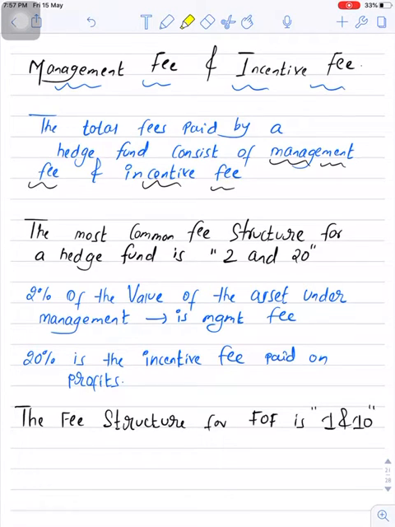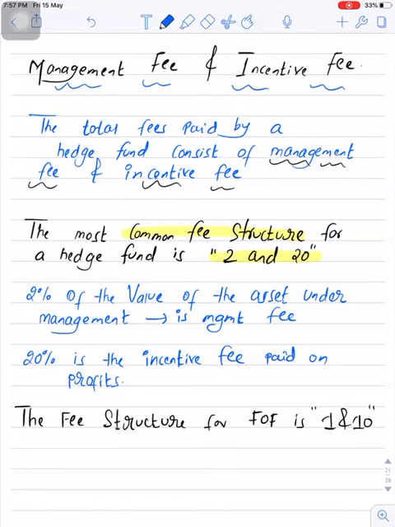The total fees paid by a hedge fund consists of management fee and incentive fee. So here is the most common fee structure for hedge fund, which is 2 and 20. So here 2 basically stands for management fee.